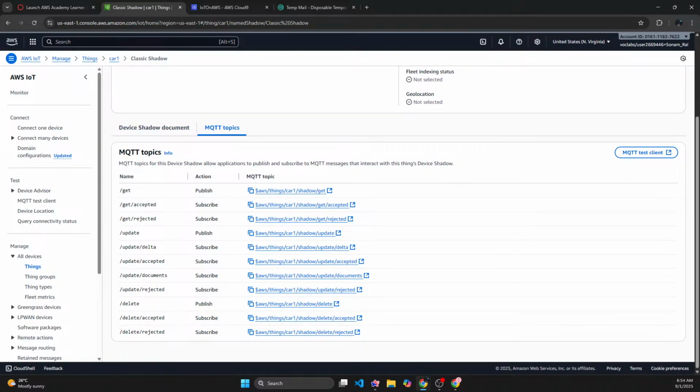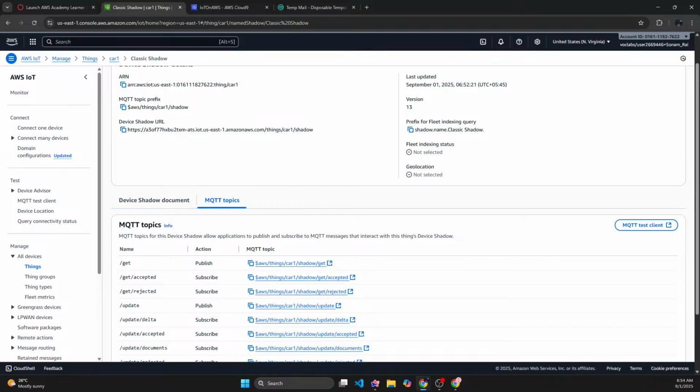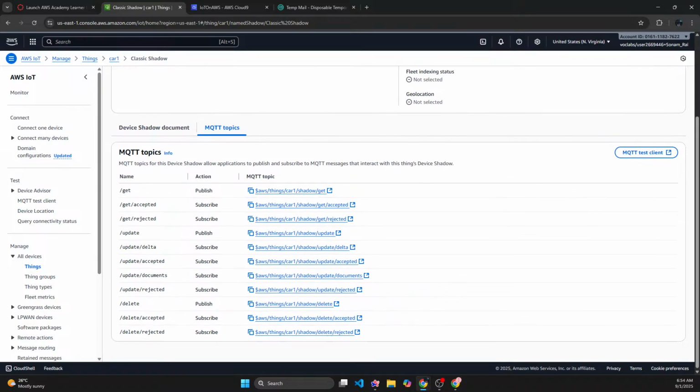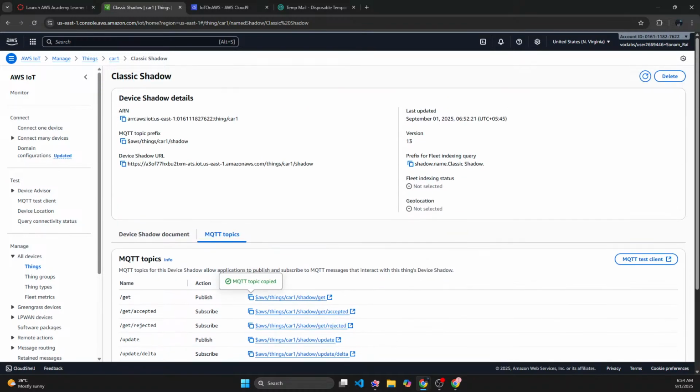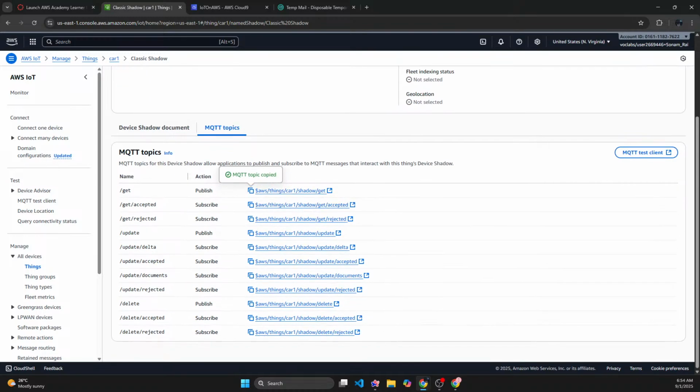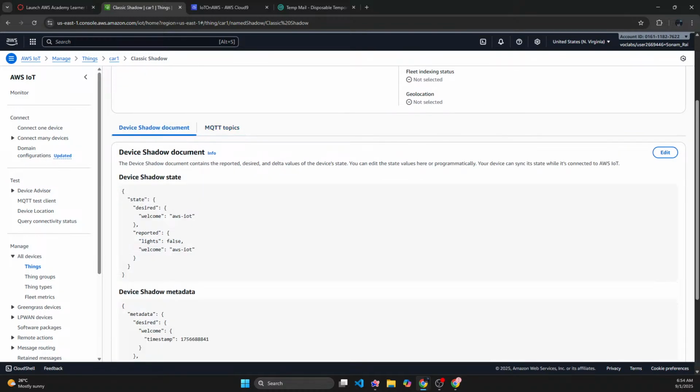Yeah, I already have all of these things. These are the MQTT topics, and these MQTT topics are created automatically when you create a new device shadow. And basically, these MQTT topics are the topics that will let you make changes to the state that you have in MQTT.